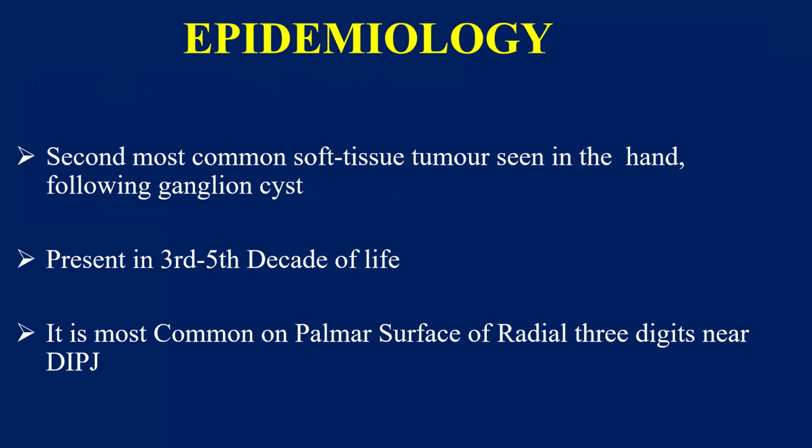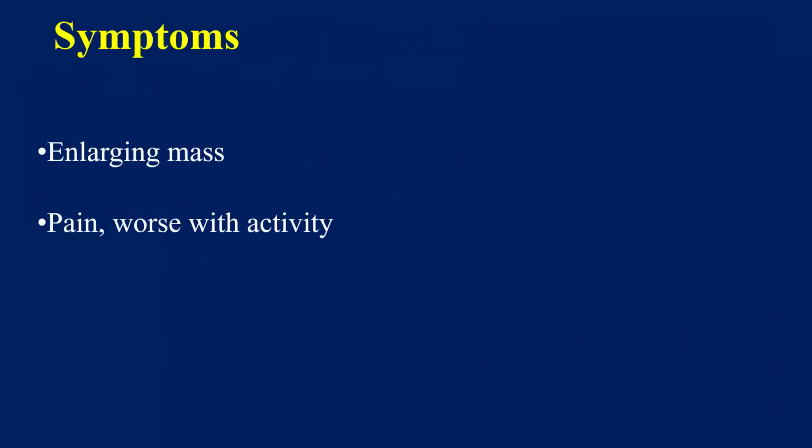It is the second most common soft tissue tumor in the hand. It presents in the 3rd to 5th decade of life. It is most common on the palmar surface of the radial 3 digits near the DIP joint. The complaints are an enlarging mass over the last 1 or 2 years, and pain worse with activity.